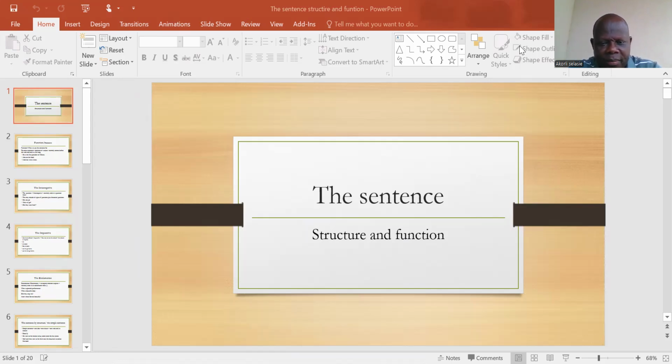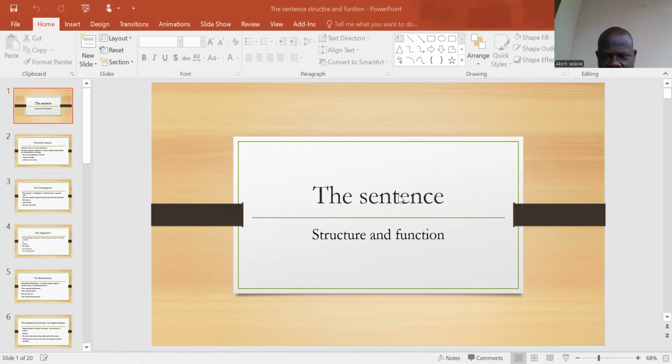Today I'm talking about sentence structure. We did sentences by structure and sentences by function, but there are a few questions that I might bring your way as preparation for tomorrow's paper.